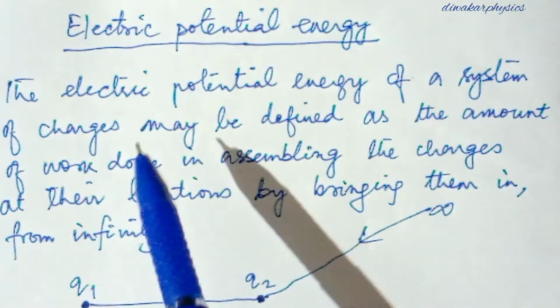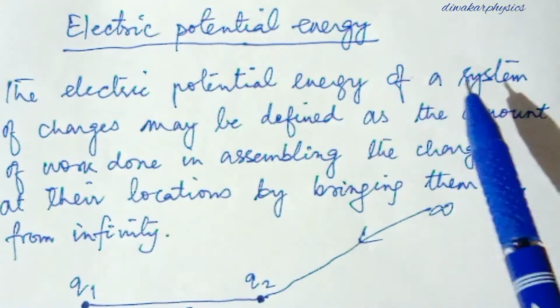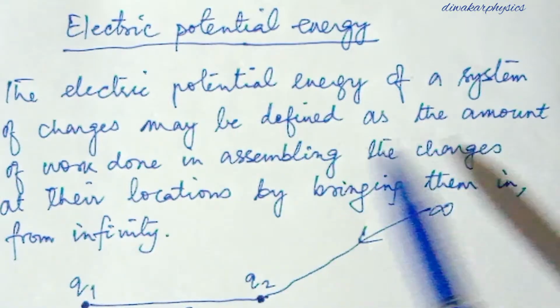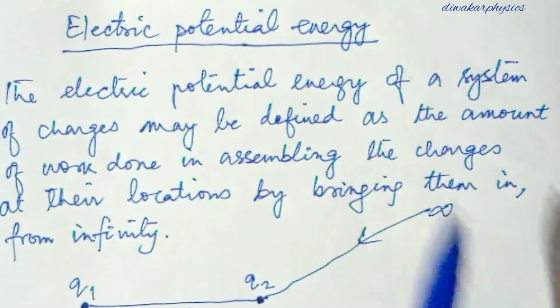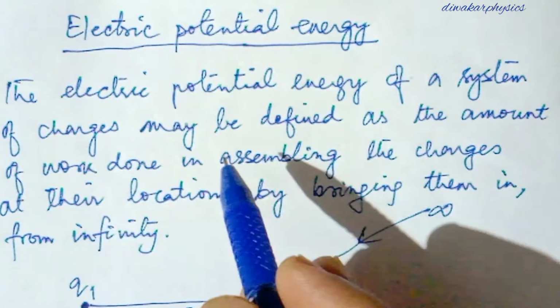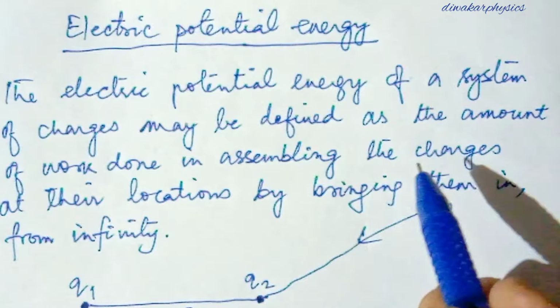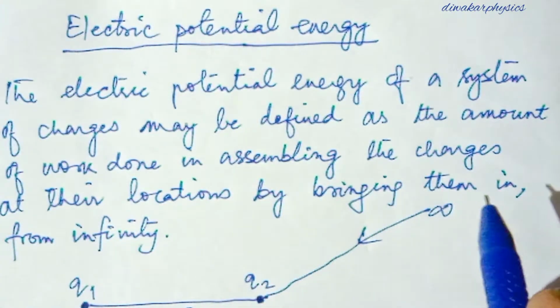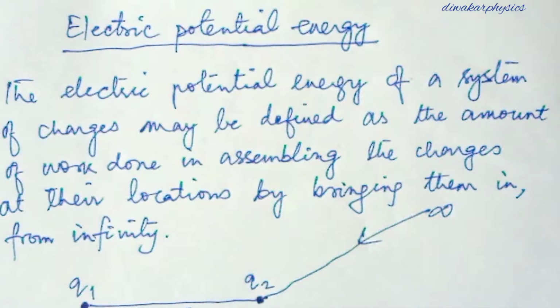The definition tells that the electric potential energy of a system of charges may be defined as the amount of work done in assembling the charges at their locations by bringing them from infinity.